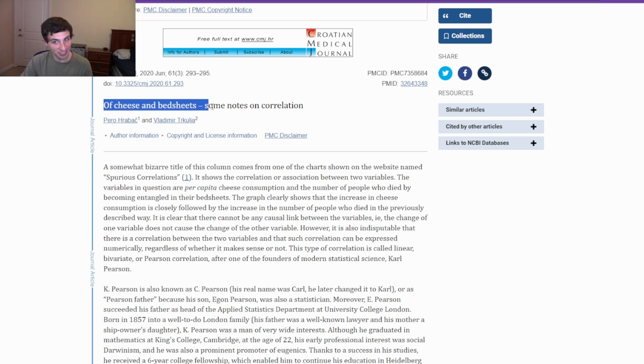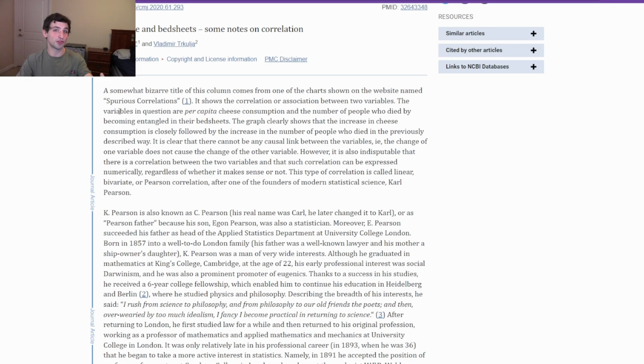and kind of funny, not really for the people who died in their bed sheets, but it was funny enough that this article was written about it. And in an article titled Of Cheese and Bed Sheets, a couple statisticians talk about the exact phenomenon that I just explained, and these are known as spurious correlations, when we think two things are related to each other and that's the end of the story, but really there's something else going on.